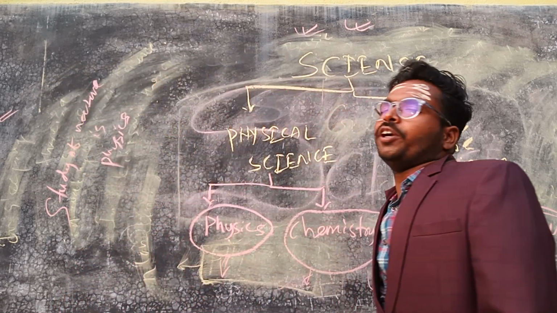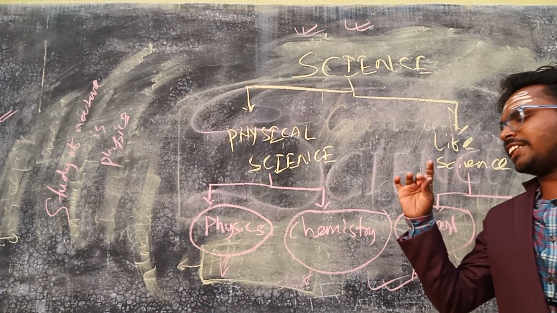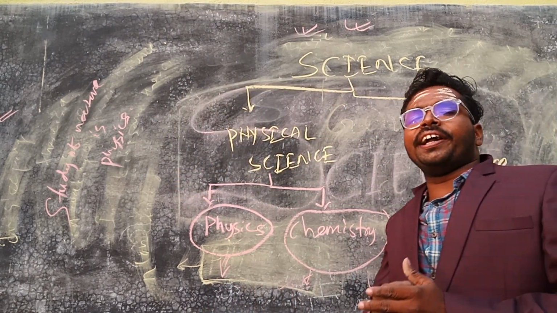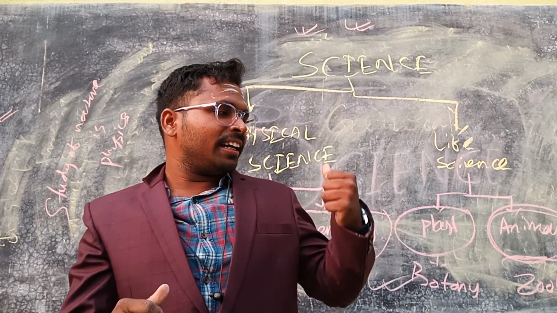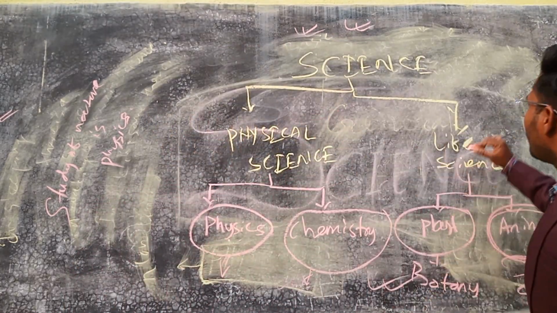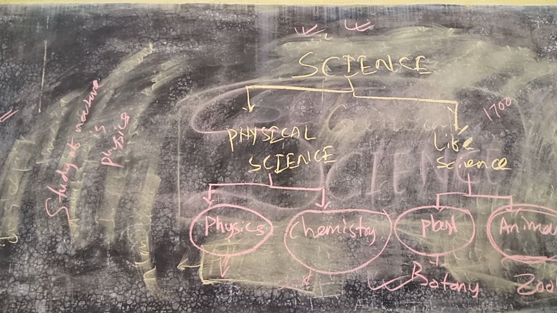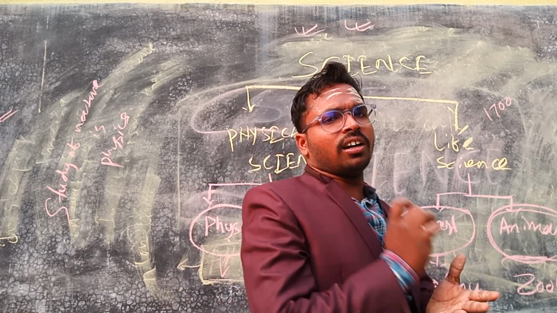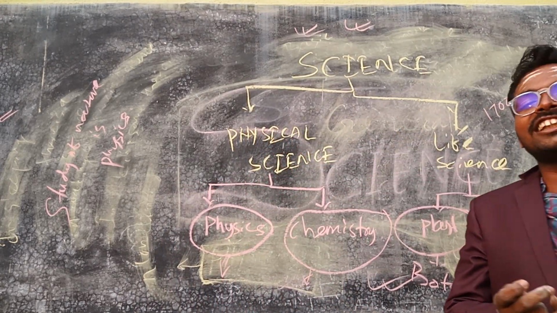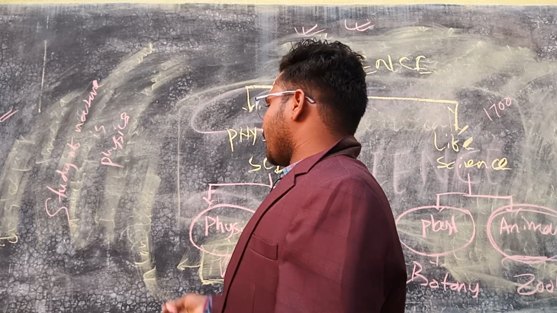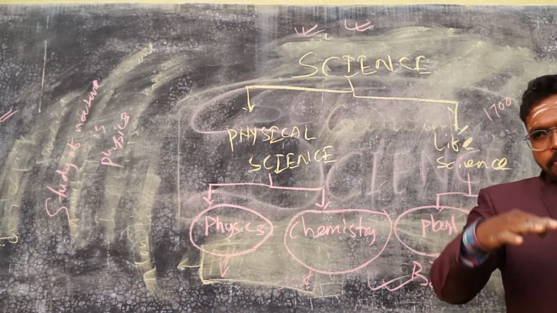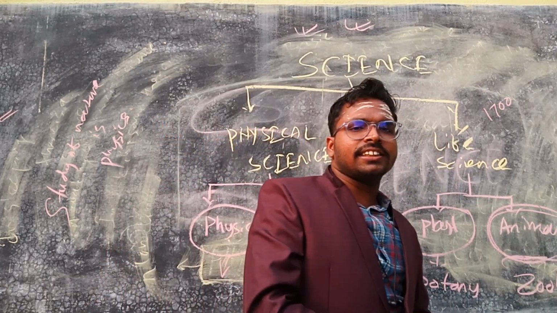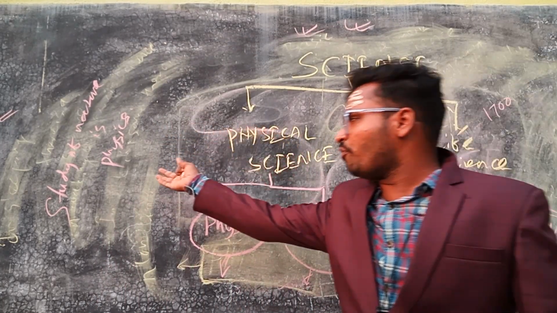So let's get back to Newton. Before Newtonian physics was developed, everything used to happen in the same way it happens now. Newtonian physics was developed between 1700 and 1800, but before that apples used to fall down from the tree, but no one had the time to look at that. Newton looked at it and had an interest in it. Then he developed a science like mechanics, and that is the study of nature.